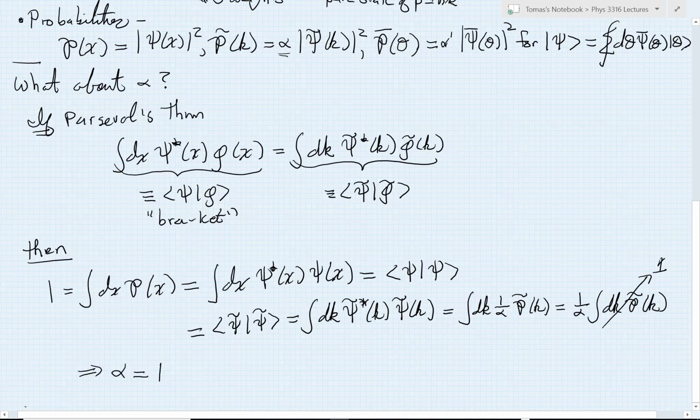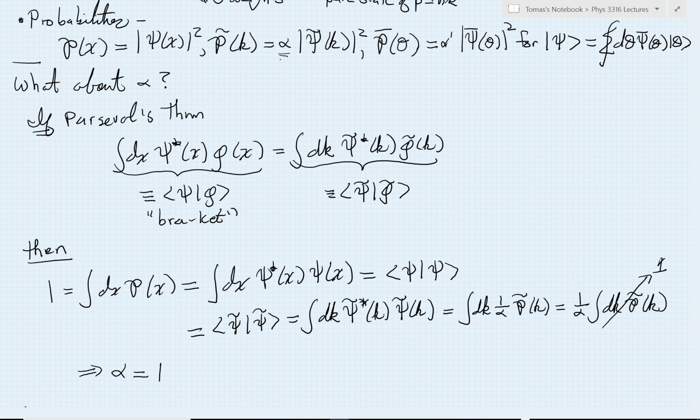To address this question of what about alpha, last time we gave the following argument. We assumed something called Parseval's theorem, which says if I integrate up the product of psi star, some general function, times some other general function, phi, I will get exactly the same answer as though I were to take their corresponding Fourier transforms and take the corresponding product and integrate those over all possible wave vectors k. Now that's more general than we need to address this question of the value of alpha, but as we'll see later in the lecture, it's an extremely handy fact that we can use to also address averages in quantum mechanics.